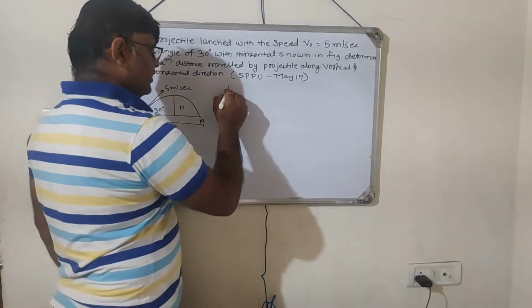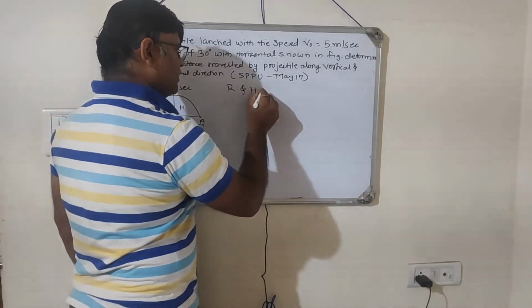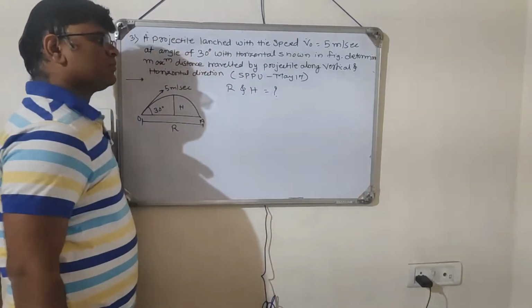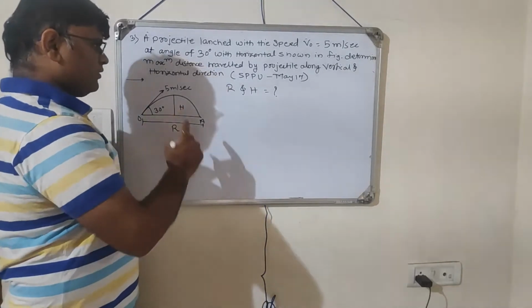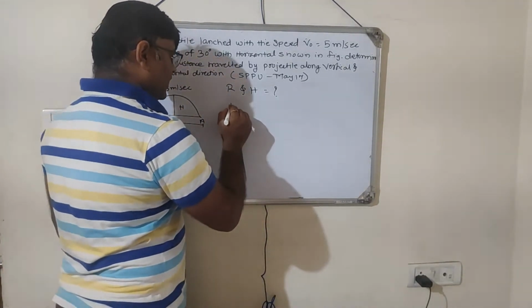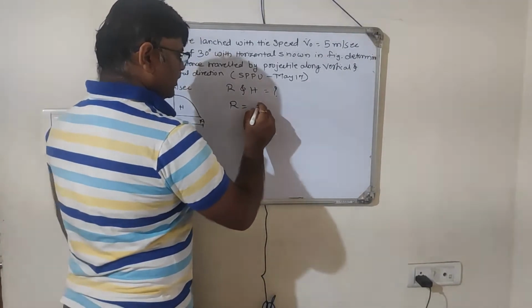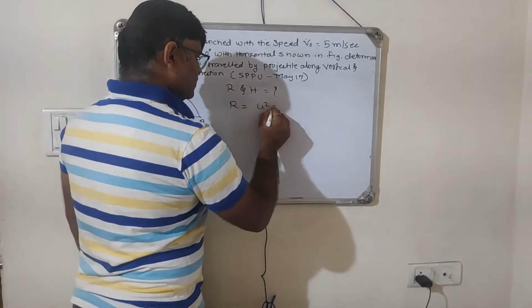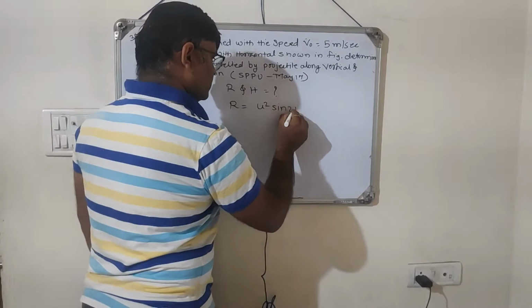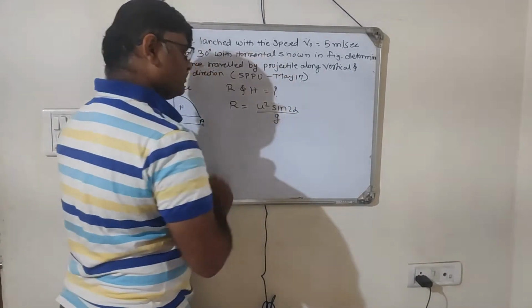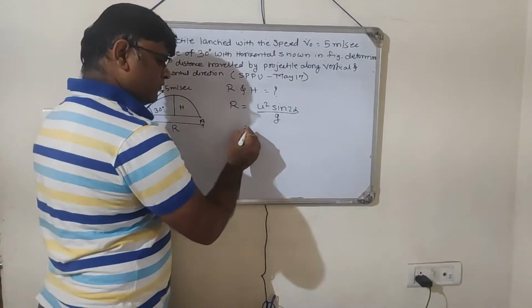So what are the unknown quantities? R and H are unknown, right? So we have the direct formula of R. What is the value of R? It is u square sine 2 alpha divided by g, isn't it? So what is the value of u?